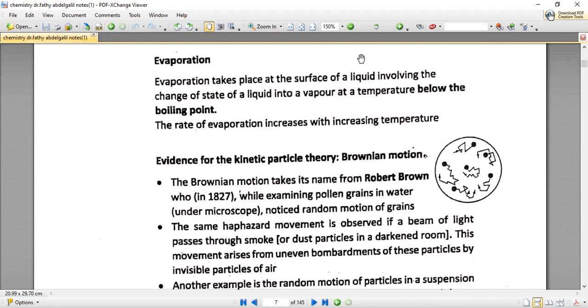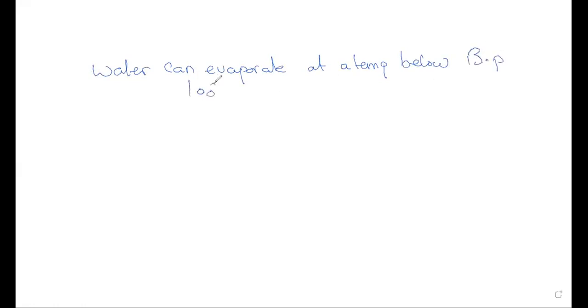Oh, what are you saying, mister? You need to say that evaporation may happen at a temperature below the boiling point? Do you think that water can evaporate at a temperature below the boiling point of water, which is 100? I think yes, this can happen. Someone tell me where it can happen.